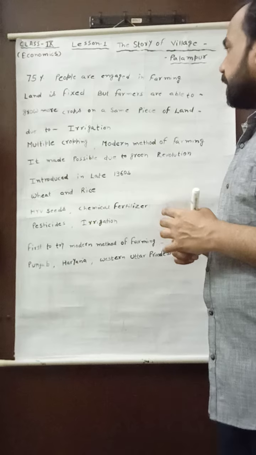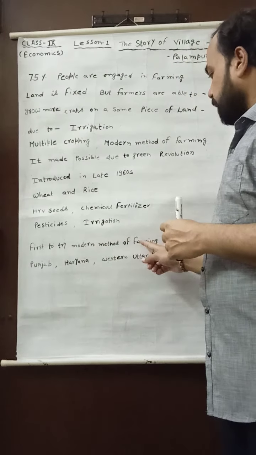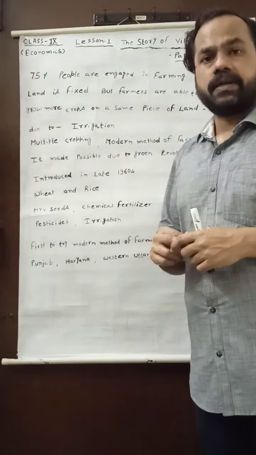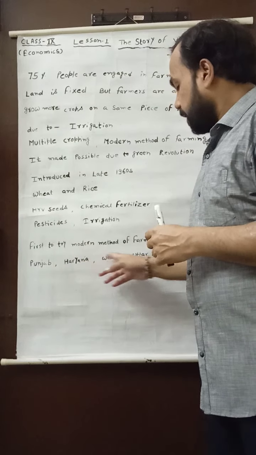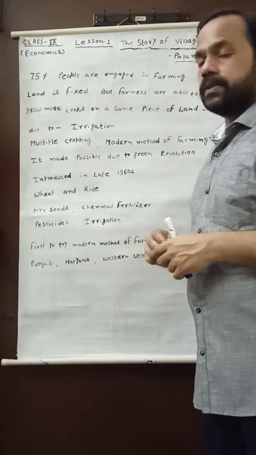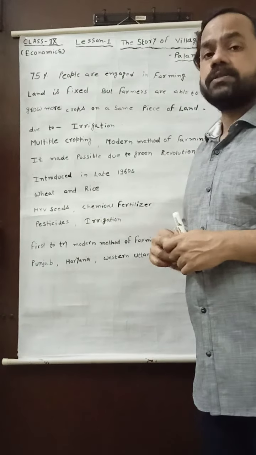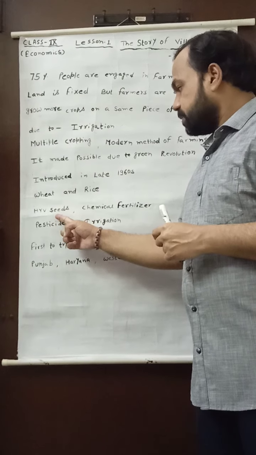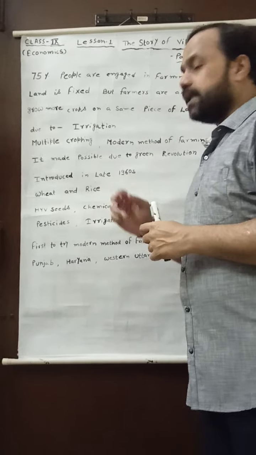Now you may see that here I have written, first to try modern method of farming: Punjab, Haryana and Western Uttar Pradesh. I have written here the three states, Punjab, Haryana and Western Uttar Pradesh. They used the modern method of farming first in India, for the HYV seeds, for the chemical fertilizers, for the pesticides and for the irrigation.